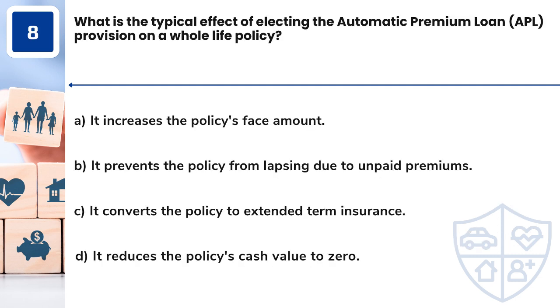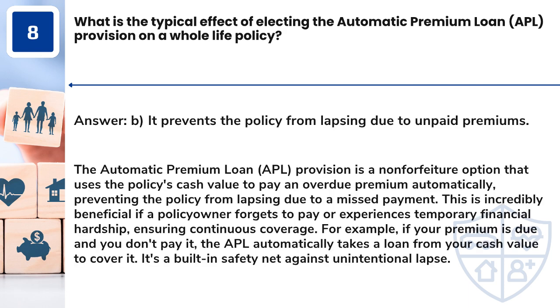Question 8. What is the typical effect of electing the automatic premium loan, APL, provision on a whole life policy? A. It increases the policy's face amount. B. It prevents the policy from lapsing due to unpaid premiums. C. It converts the policy to extended term insurance. D. It reduces the policy's cash value to zero. Answer: B. It prevents the policy from lapsing due to unpaid premiums.